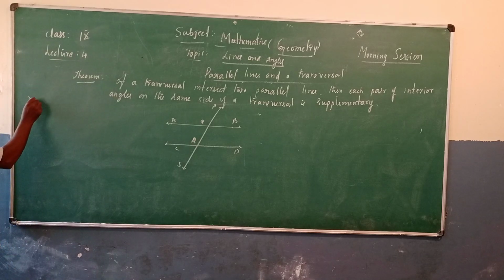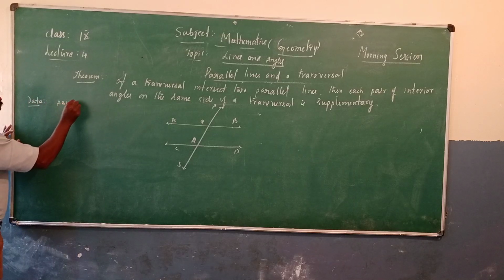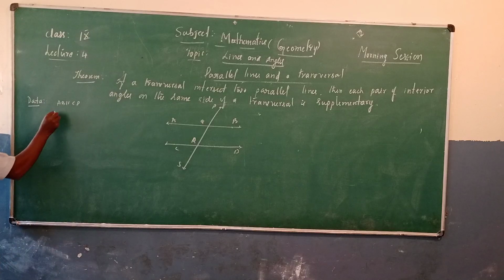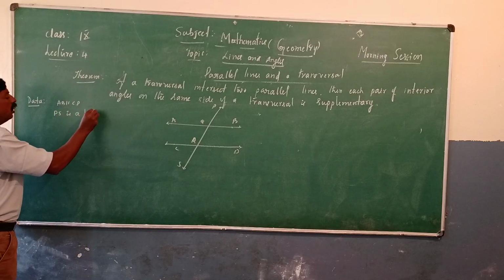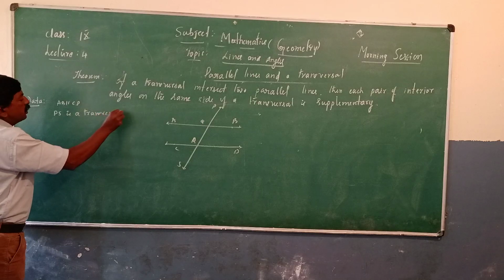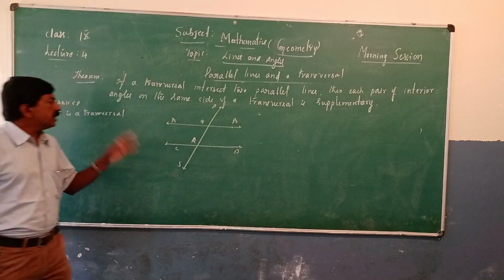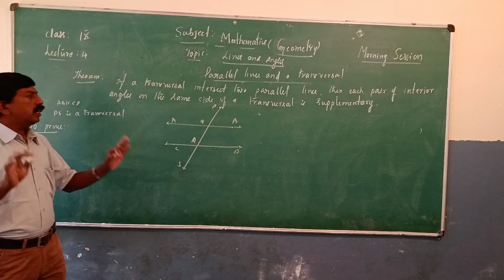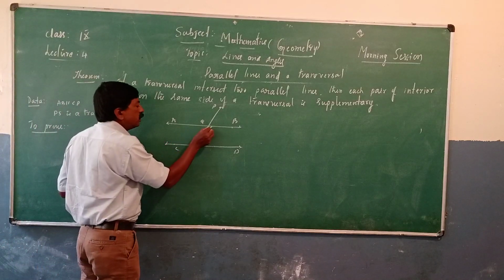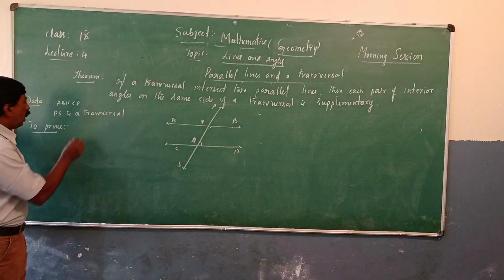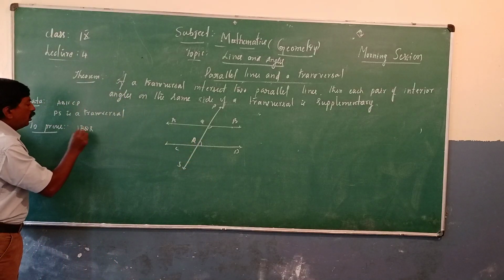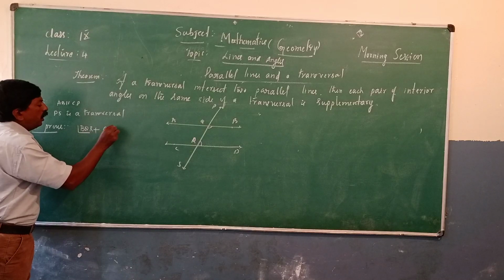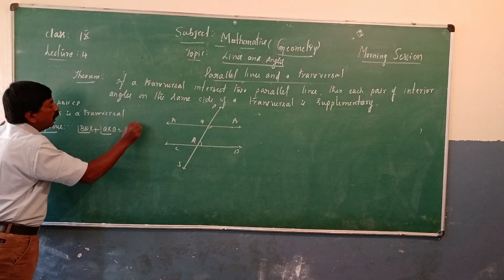What is the data given? Yes, AB is parallel to CD. PS is a transversal. It intersected at Q and R. What do we have to prove? To prove interior angles on the same side of a transversal, meaning this angle and this angle, BQR plus QRD is equal to 180 degrees.